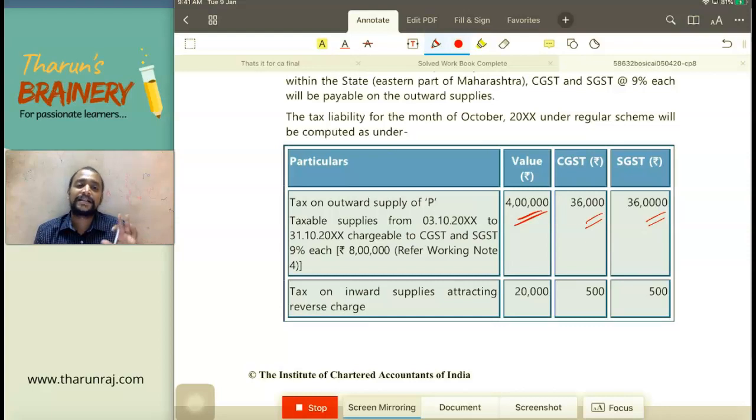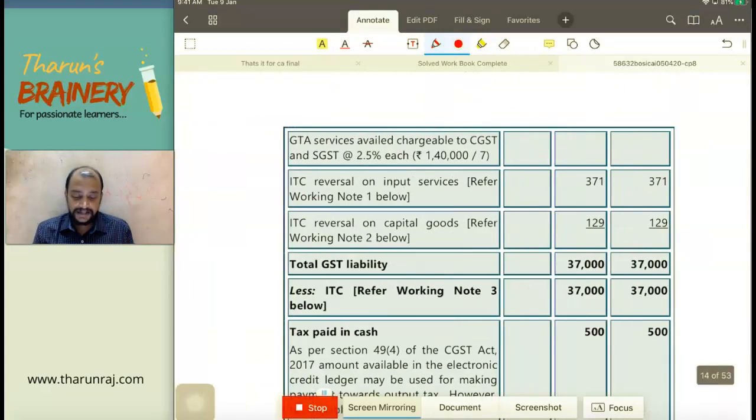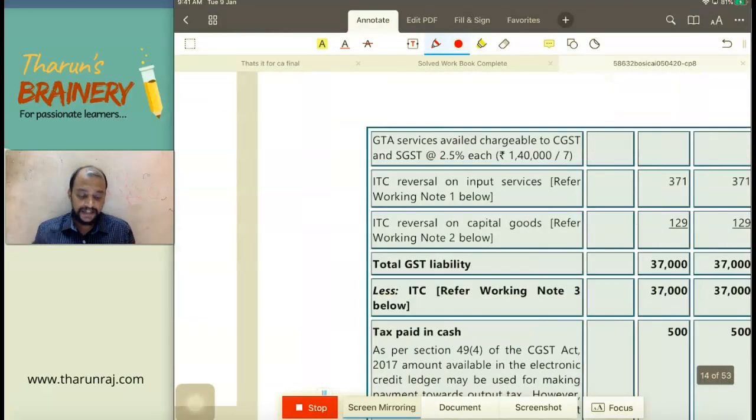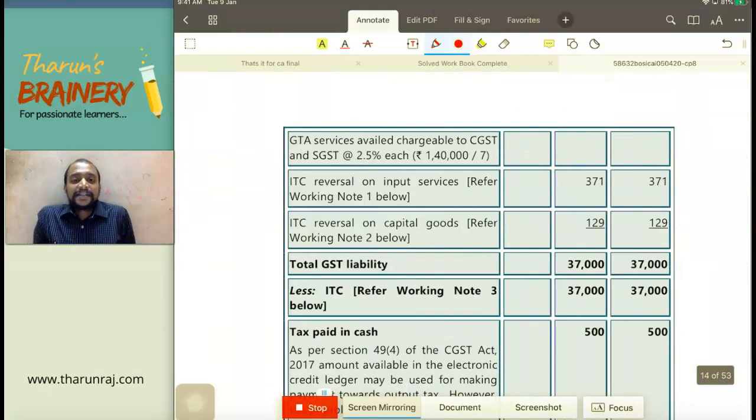Then we got the sales under regular scheme. Then, on GTA services, I told you we need to add 500 and 500. So that is 500 and 500. This is with respect to regular scheme, the GST payable plus ITC reversal we need to do.